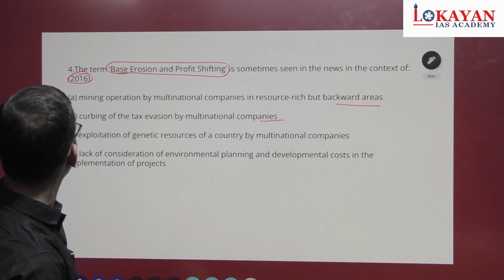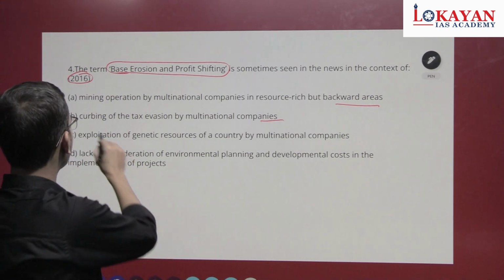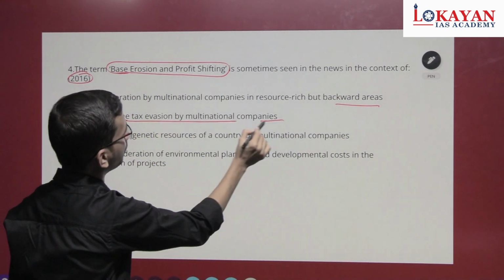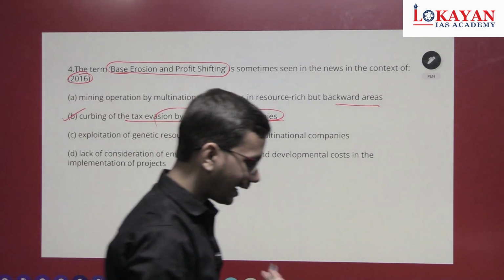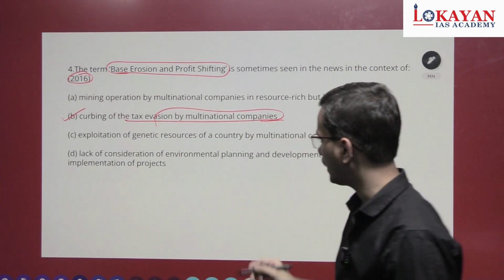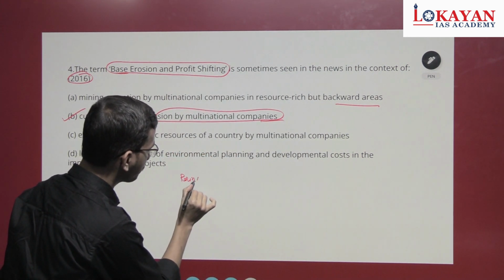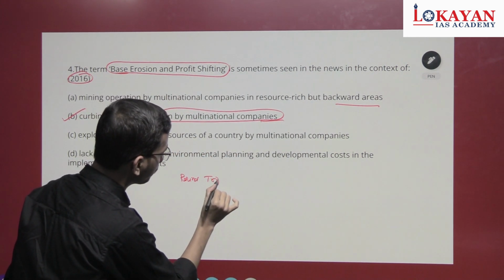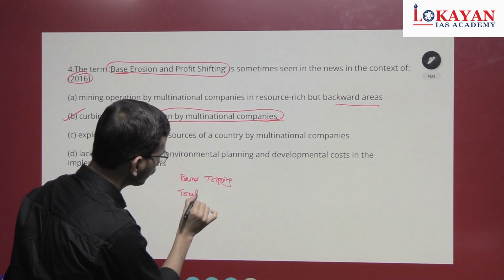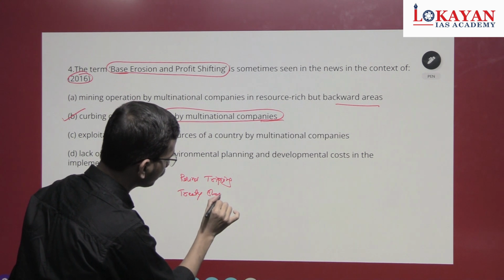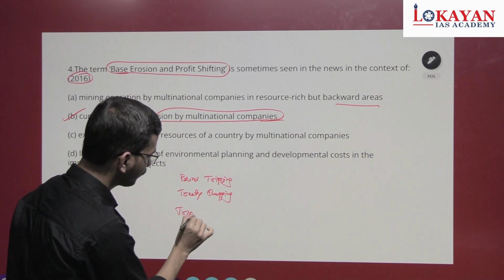Similarly, base erosion and profit shifting is curbing of the tax evasion by multinational companies. They carry out these practices through various means like round tripping, treaty shopping, transfer mispricing.